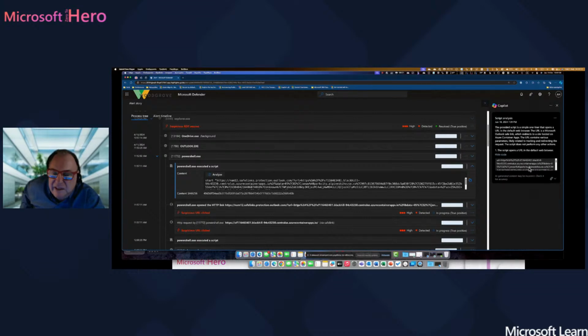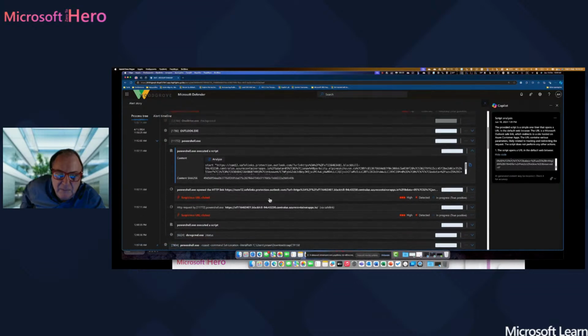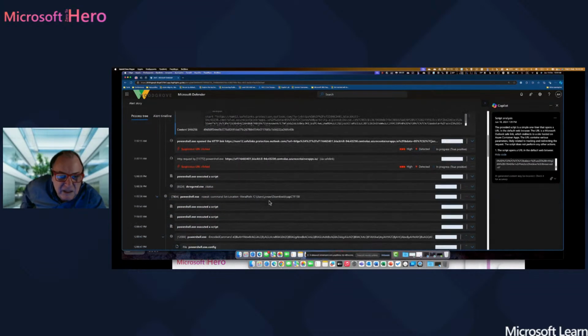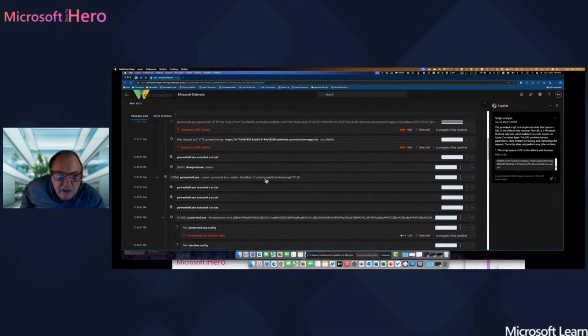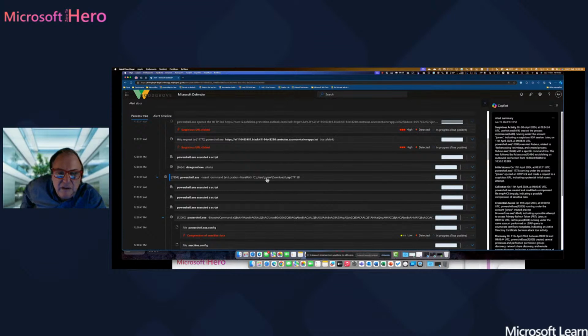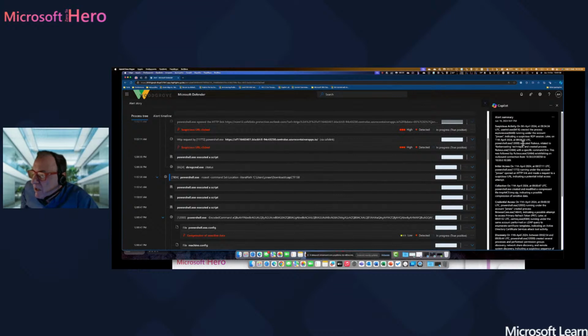So if you click Analyze script, Copilot for Security will give you the actual code of that specific script. So it's better for us to understand what happened. If you go a little bit down here, you can see that the PowerShell command used a path, and you have again all this information related to that path.